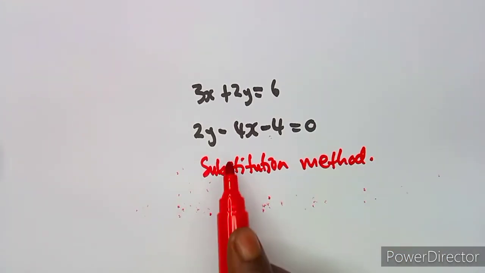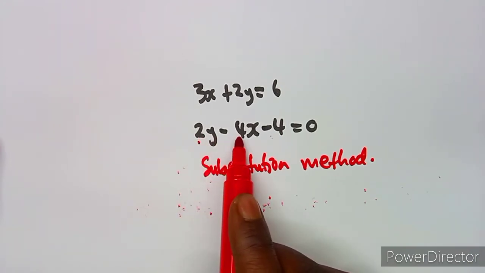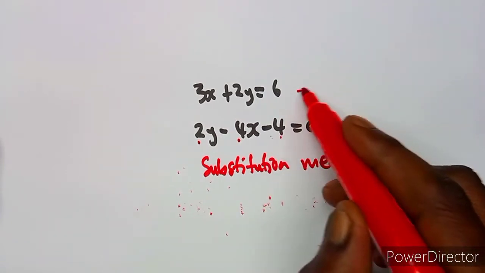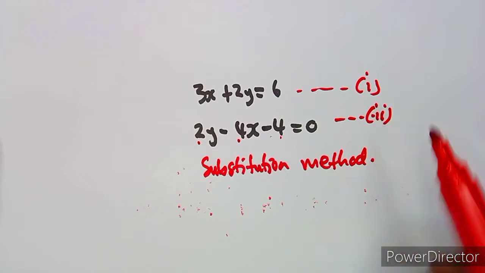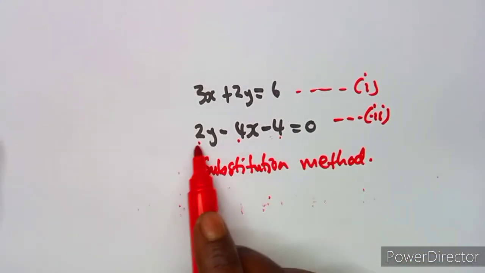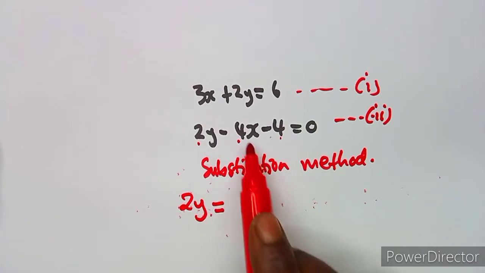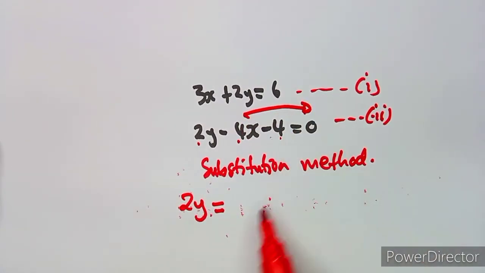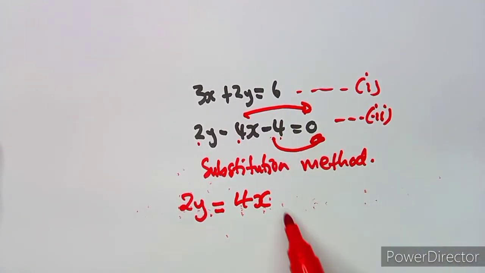It is easier for me to make y the subject because, as you can see, these are factors of 2: we've got 2, 4 and 4. So let's have our equation 1 and our equation 2. From equation 2, I'm left with 2y equal to 4x, and I transpose minus 4 to this side, which is plus 4.